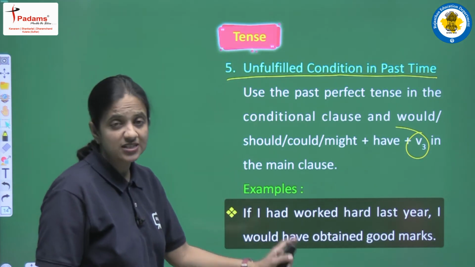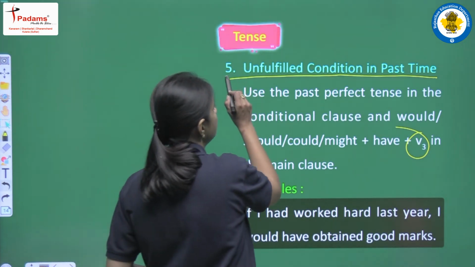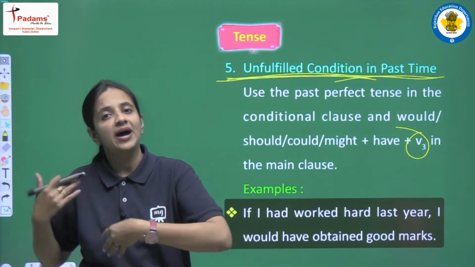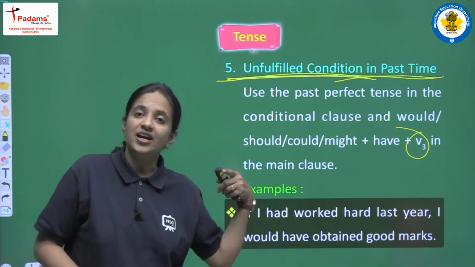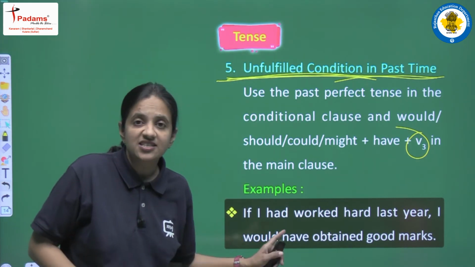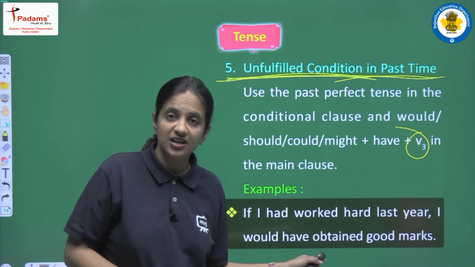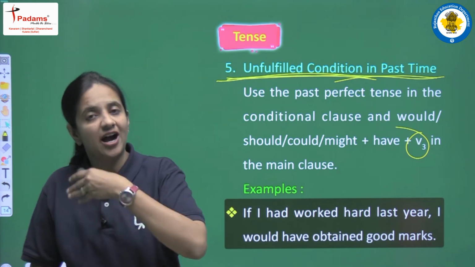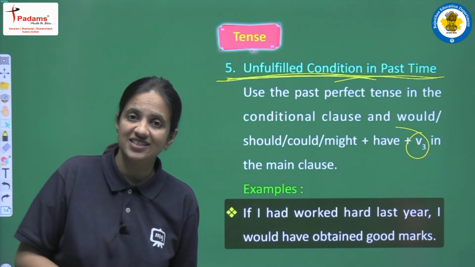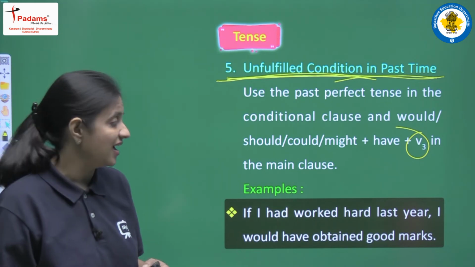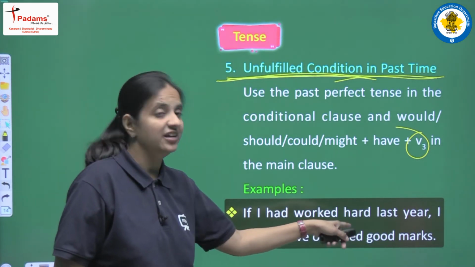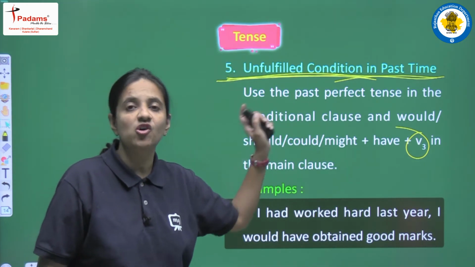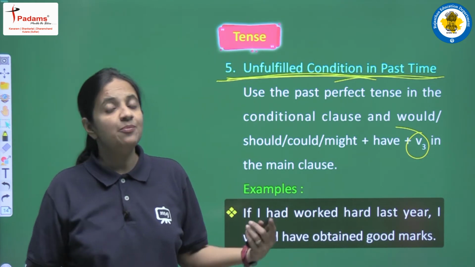So first of all students, let's try to understand that this is known as unfulfilled condition, and here we are talking about the past time, right. हम past time के बारे में कोई बात करते हैं और ये unfulfilled condition क्यों होती है, because ऐसा हुआ नहीं है, but still we are talking about this thing that if I had worked hard last year, right, hard work नहीं किया, but right now we are saying that if I had worked hard last year then I would have obtained good marks. So this is the reason it is known as unfulfilled condition, because ये condition पूरी नहीं हुई है और ये past time की होती है.